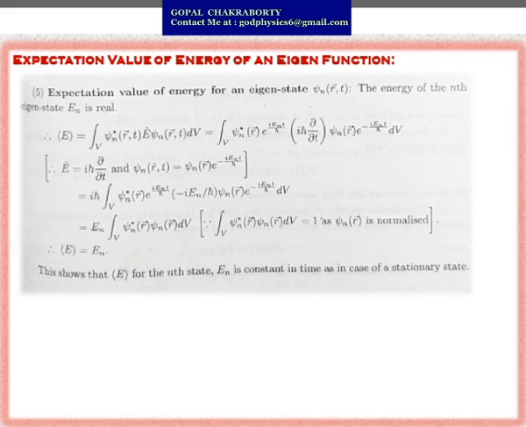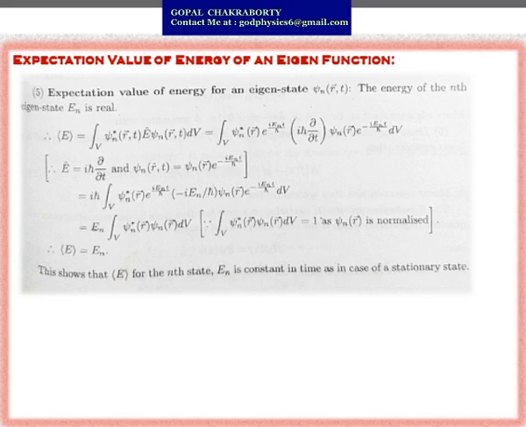Next one, the expectation value of total energy of an eigenfunction. So psi n as a function of r and t, the position and time, the energy of the nth eigenvalue En is real. So that can be represented by within brackets capital E equals integration over the whole volume psi star E cap, that is the energy operator, psi n dv.